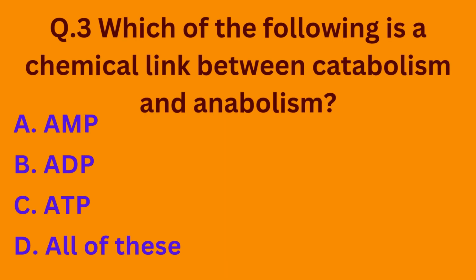Question number 3. Which of the following is a chemical link between catabolism and anabolism? Option A, AMP. Option B, ADP. Option C, ATP. Option D, all of these. So basically ATP is the chemical link between catabolism and anabolism. So the correct option is option C.